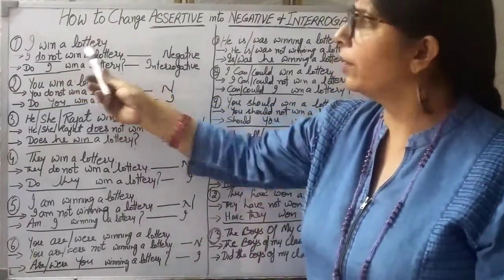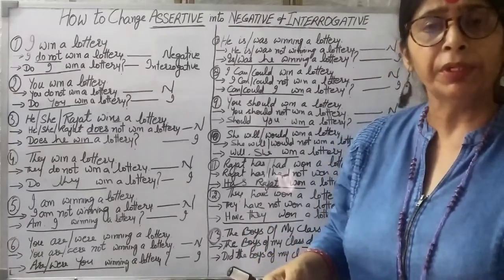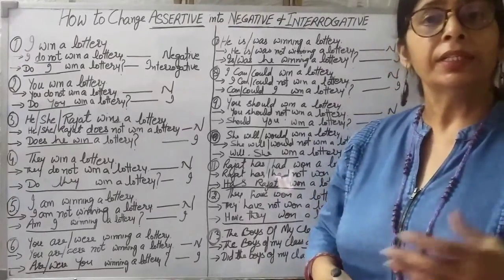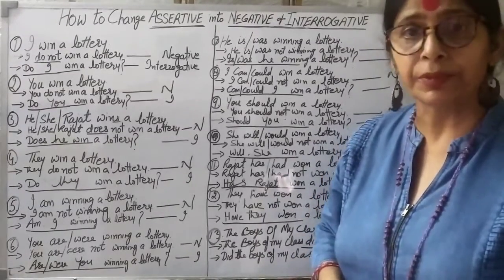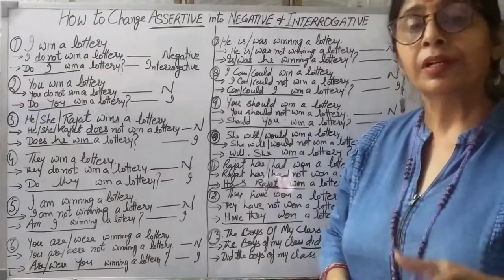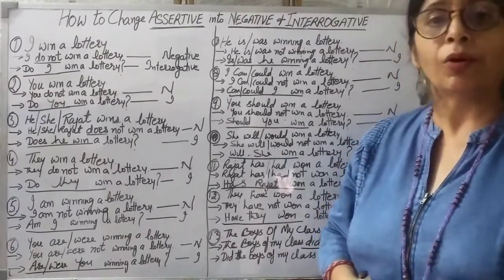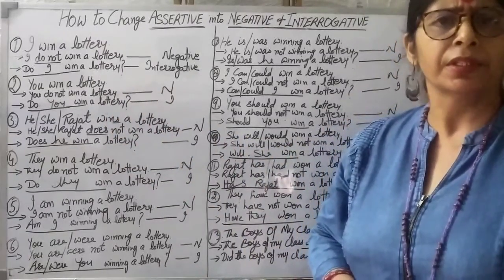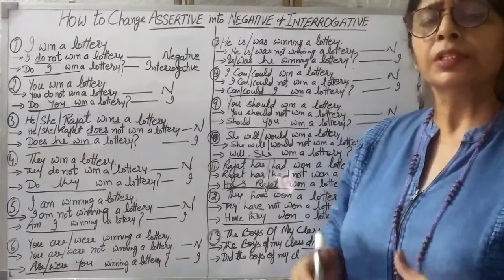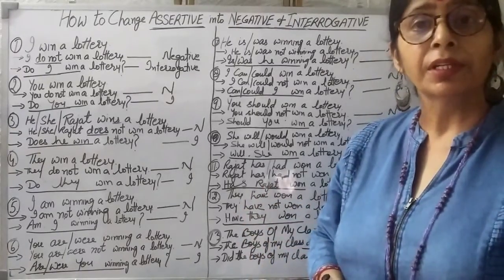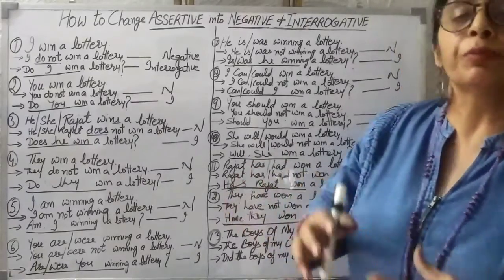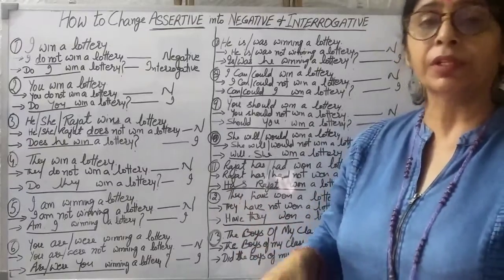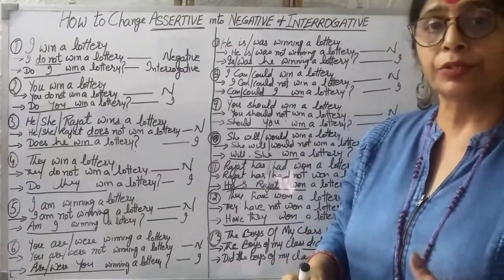But I win a lottery, it's not having a helping verb that way. No, it is having a helping verb. Why? Because it's not only is, am, are. We have more helping verbs. They are do, does, did. These are also helping verbs, and these are sometimes hidden helping verbs. So first of all, we are to search for those hidden helping verbs. We are to take them out from their hiding place, and then only we can put this word not with that, so that we convert it into negative.